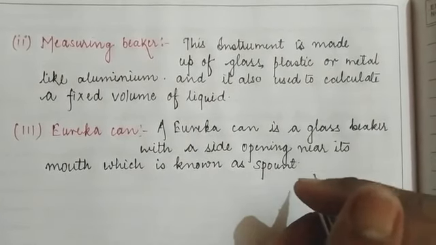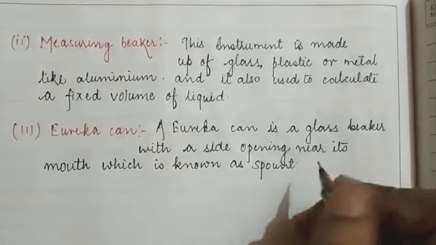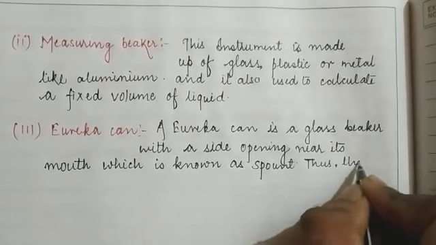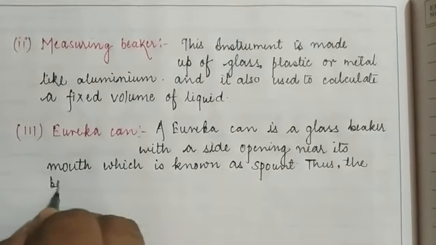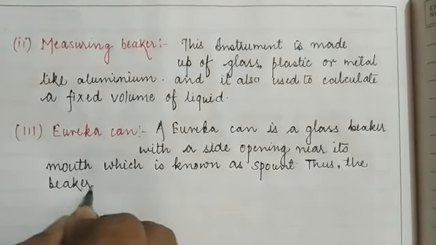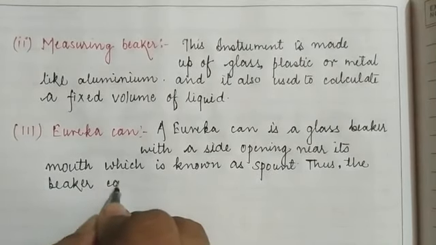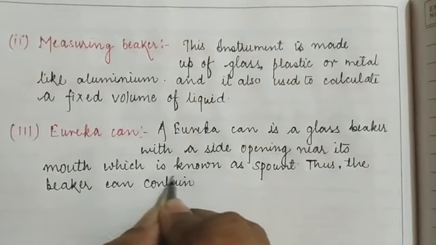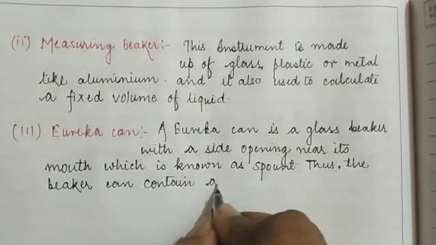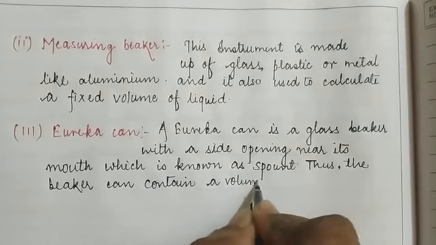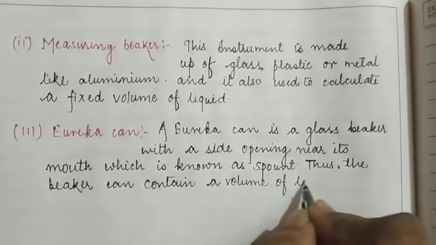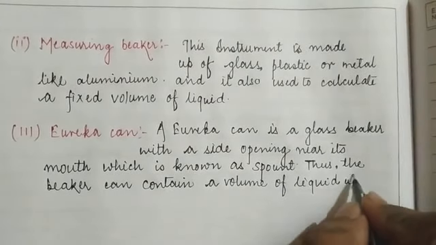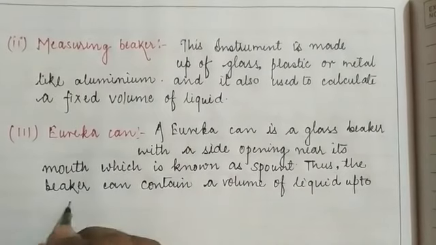Thus the beaker can contain a volume of liquid up to the spout.